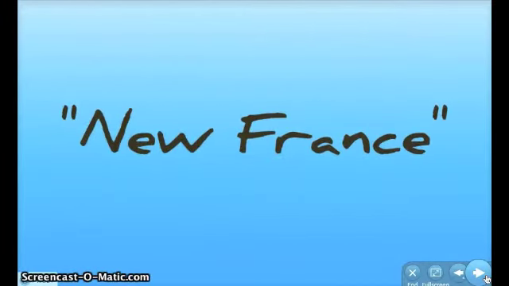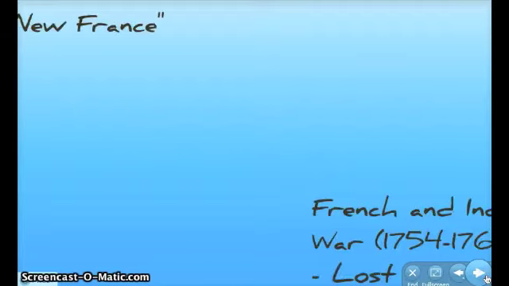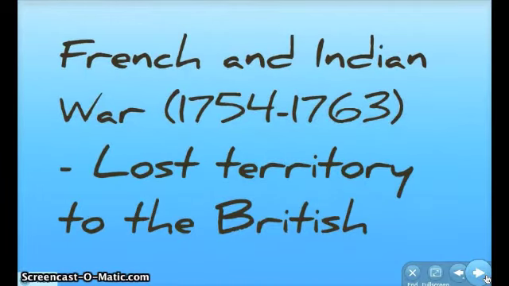The 16th and 17th century saw the French explorers claiming much of Canada. They also called this area New France. The French lost their territory to the British in a battle for land known as the French and Indian War, which took place from 1754 to 1763. Although the French were defeated, many of them still remained and settled in this region.